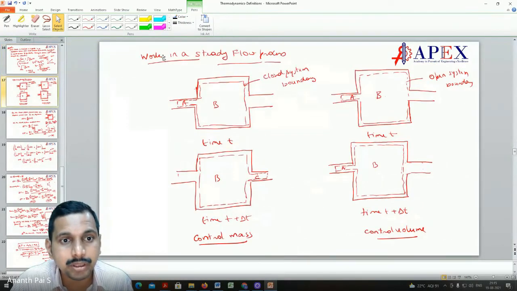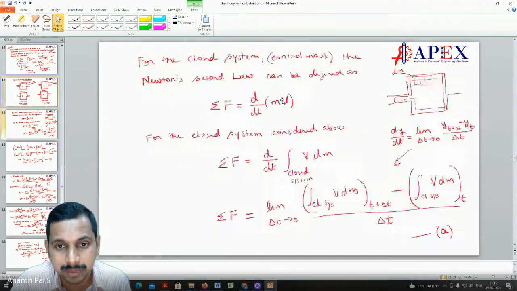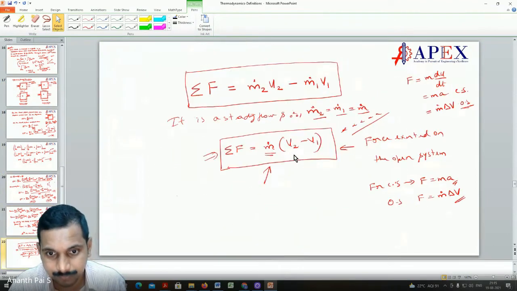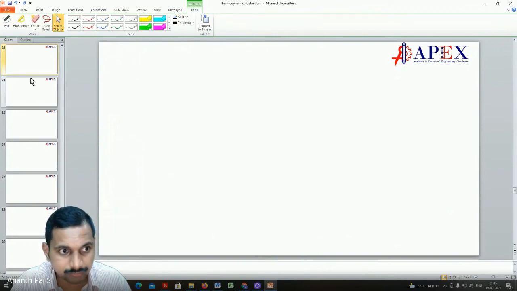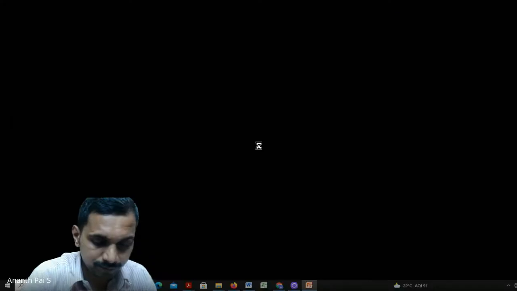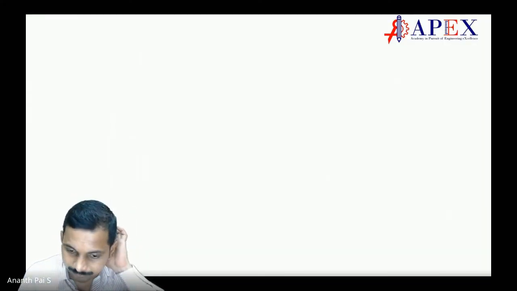We have put the heading as work in a steady flow process, but we are talking only about force now. But next we have to go with work. So let us go with work now. The same thing, let us consider a particular system.